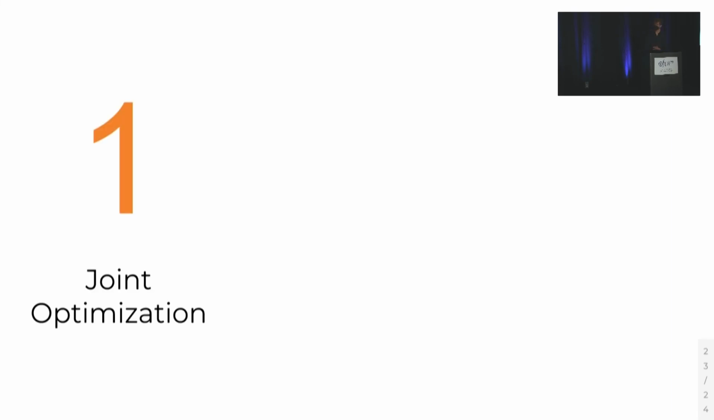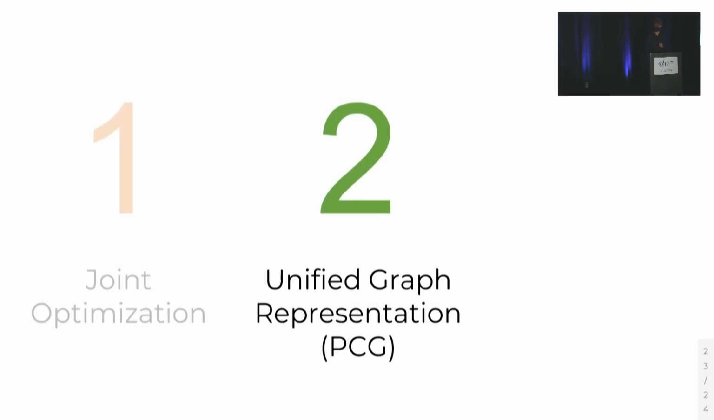To finish up, I want to just emphasize 3 points. First of all, Unity performs joint optimization of algebraic transformations and parallelization. Unity's results show that joint optimization of these two is both practical in terms of search times and results in non-trivial improvements in throughput.